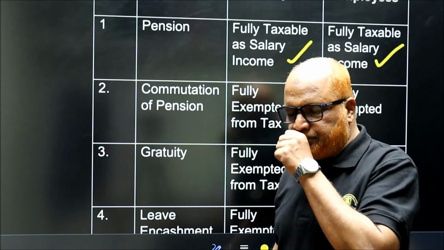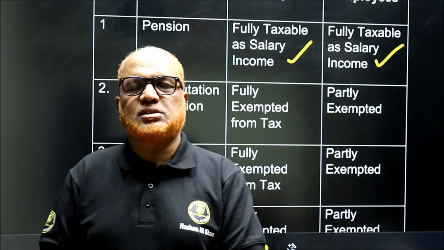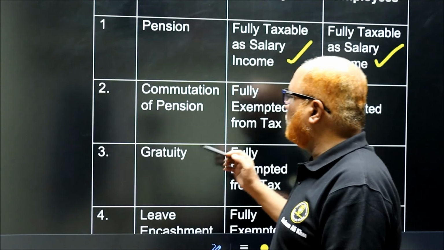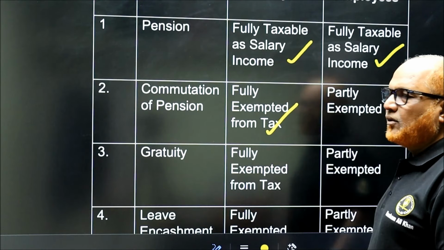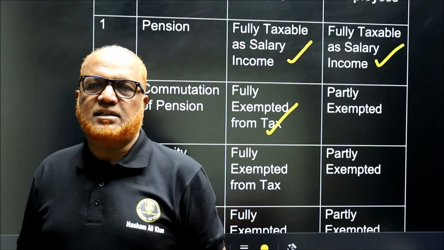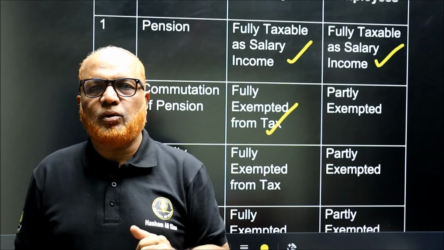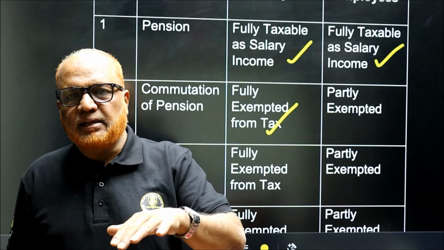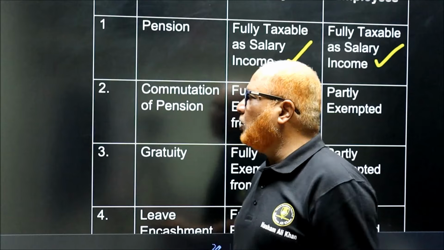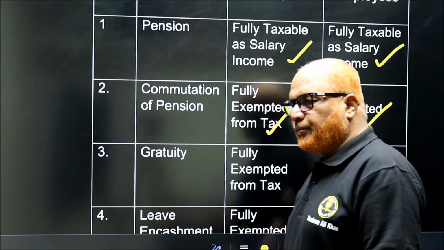Commutation of pension. If lump sum pension is received, that is commuted pension, for government employees it is fully exempted, not at all taxable. Whereas for non-government employees it is partly taxable. That means some amount is exempted and the remaining amount is taxable. Similarly, gratuity.